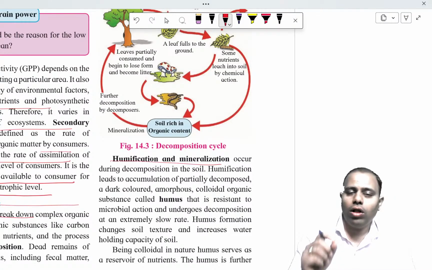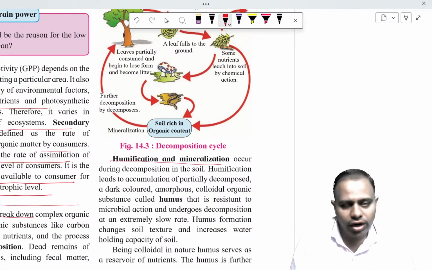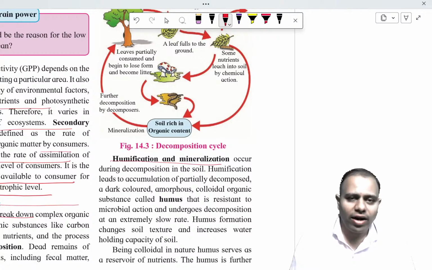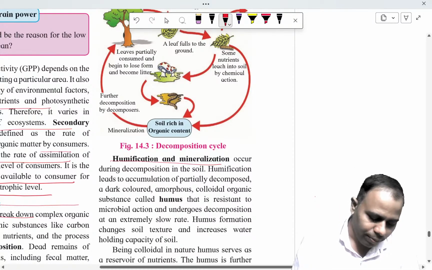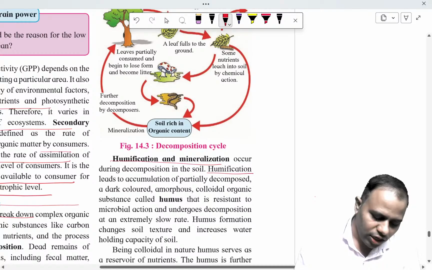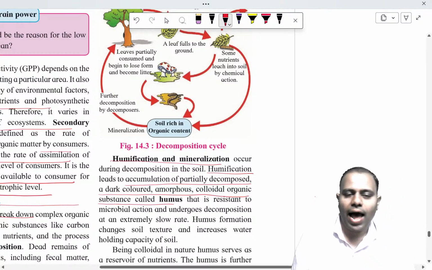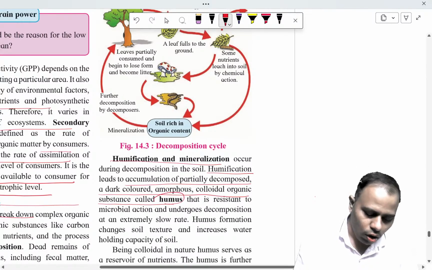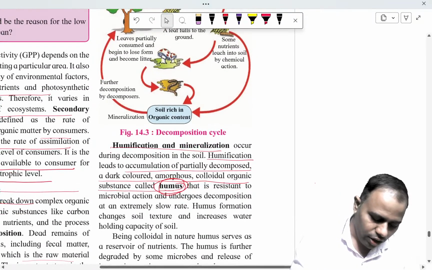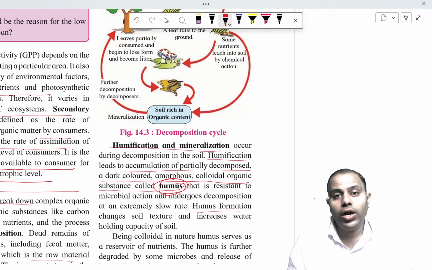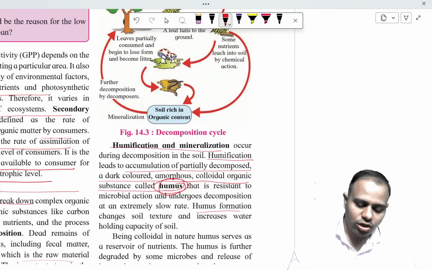All the minerals present in the dead organism's or plant's matter are returned to the soil, and thereby mineralization happens. Due to humification, accumulation of partially decomposed, dark colored, amorphous colloidal organic substance happens in soil. This colloidal organic material is called humus, and humus is very important for soil fertility. It changes the water holding capacity of the soil, and the soil becomes fertile.